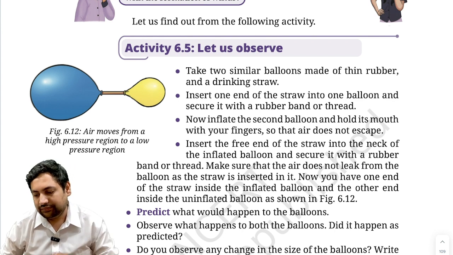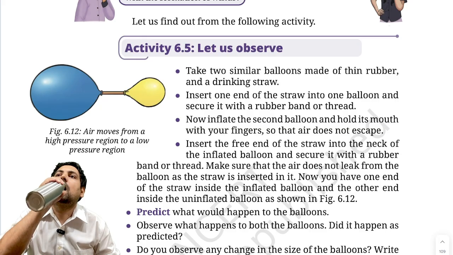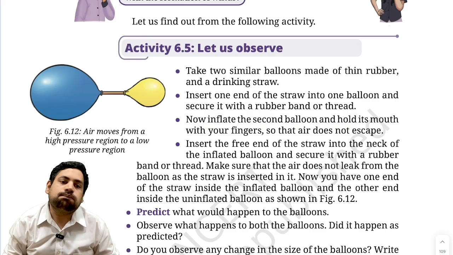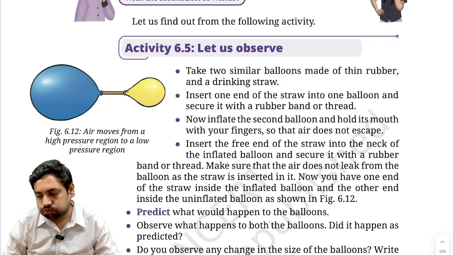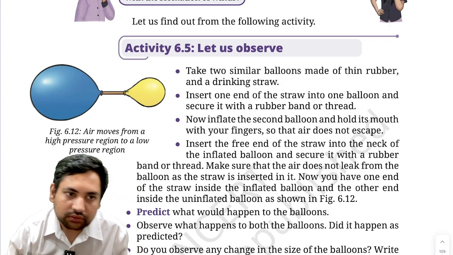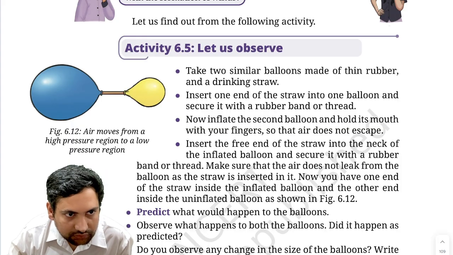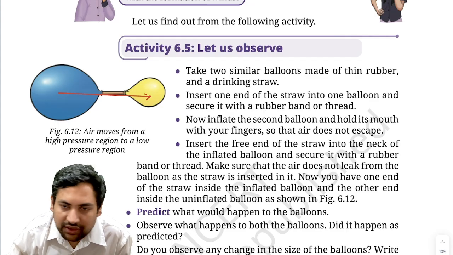Now you see this. So air moves from high pressure region to low pressure region.